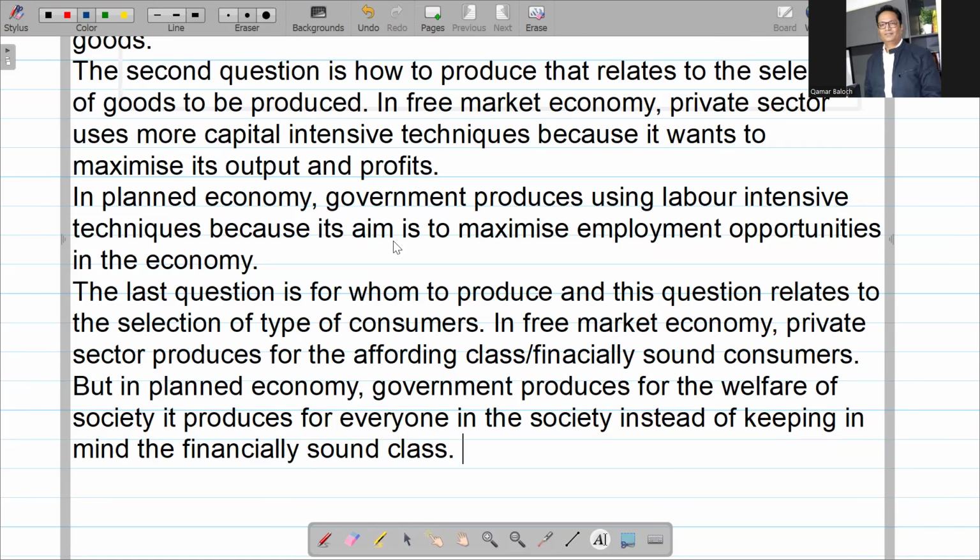Right? So the private sector produces only for the affording class while government produces for everyone in the society. So these are the 3 basic economic questions that we have to answer in all types of economies.